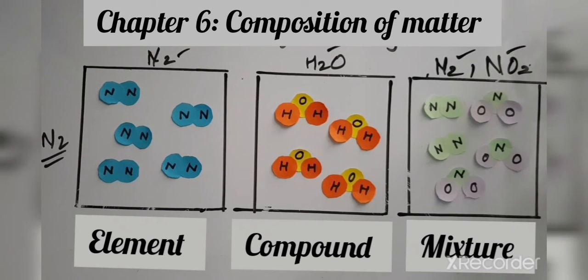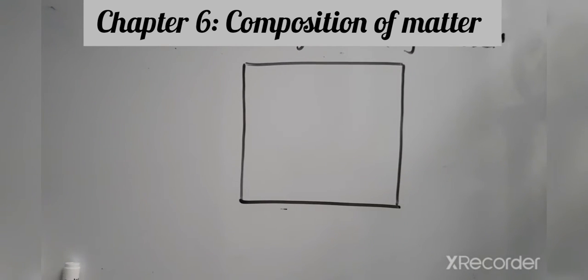Let us take one more example to understand it more clearly. Now we will consider the element, compound and mixture. We will take the example of air, and then we will see whether air is a mixture, a compound or an element. What is present in air? Air is a composition of what? In air, oxygen is present, then nitrogen, carbon dioxide and other gases.